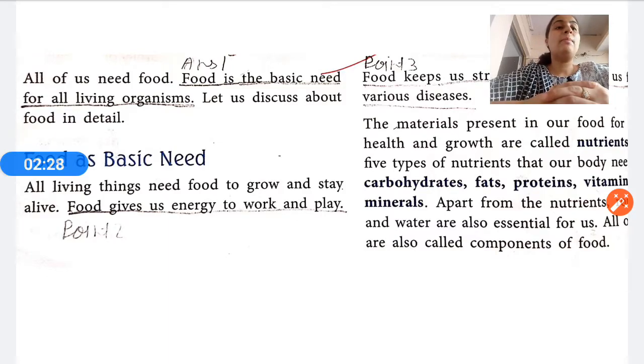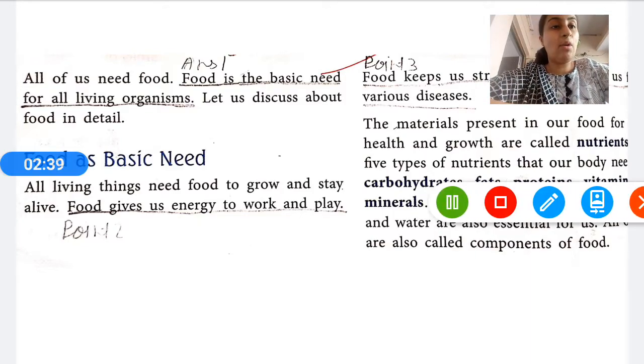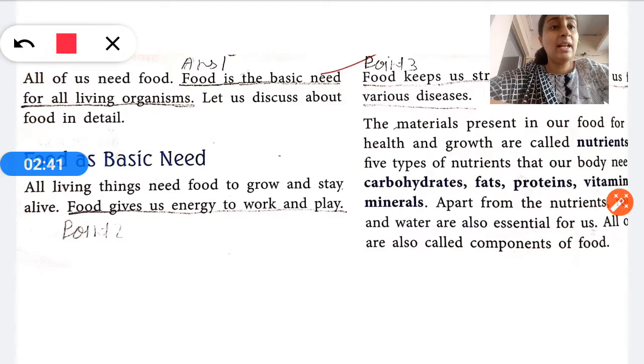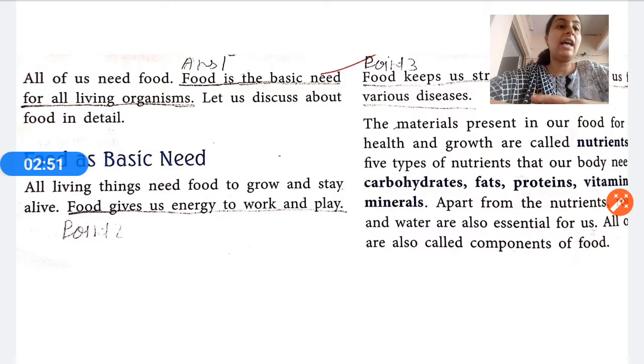So basically our body needs 5 types of nutrients. How many types of nutrients does our body need? Our body needs 5 types of nutrients. What are the 5 types of nutrients that our body needs? Carbohydrates, fats, proteins, vitamins and minerals. These are basically the 5 types of nutrients our body needs.